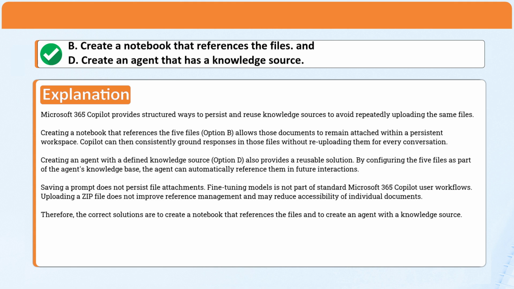interactions. Saving a prompt does not persist file attachments. Fine-tuning models is not part of standard Microsoft 365 Copilot user workflows. Uploading a ZIP file does not improve reference management and may reduce accessibility of individual documents. Therefore, the correct solutions are to create a notebook that references the files and to create an agent with a